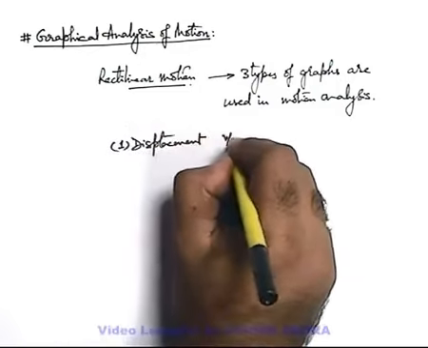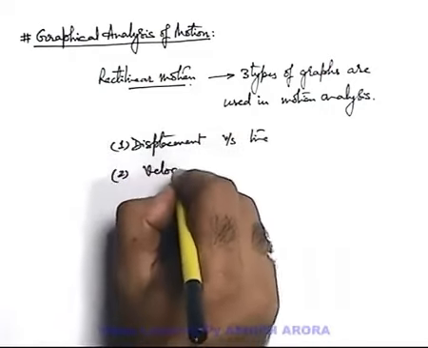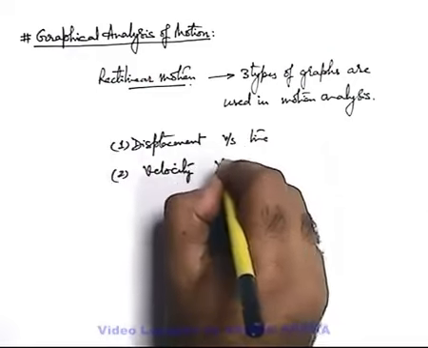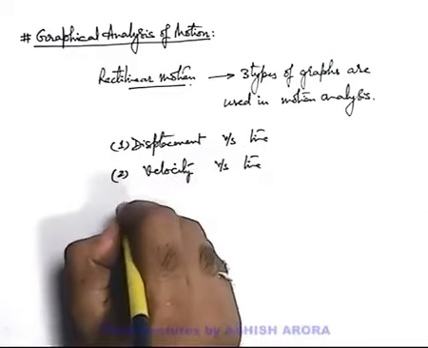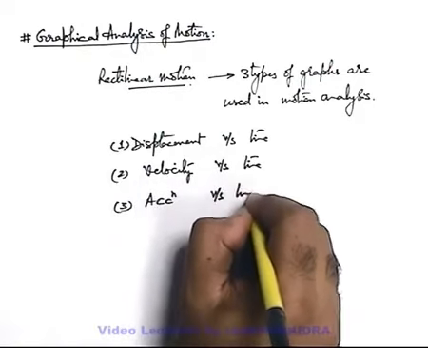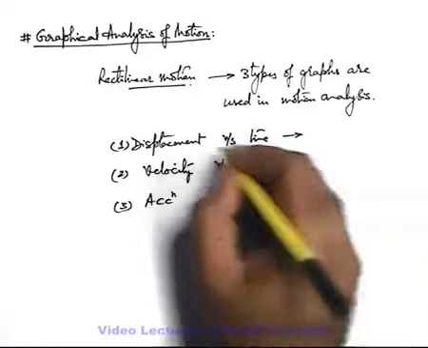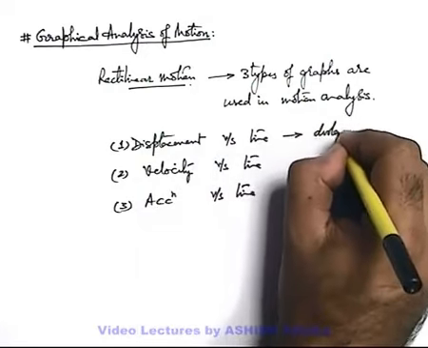displacement versus time graph. The second is velocity versus time graph. And the third is acceleration versus time graphs. We also discussed the variant of displacement time graph as distance time graph.